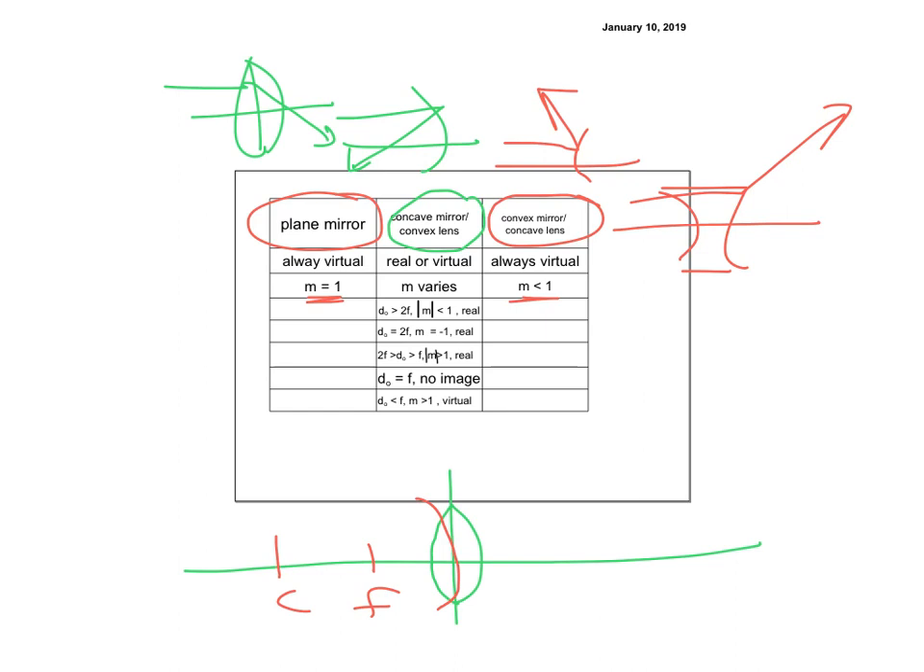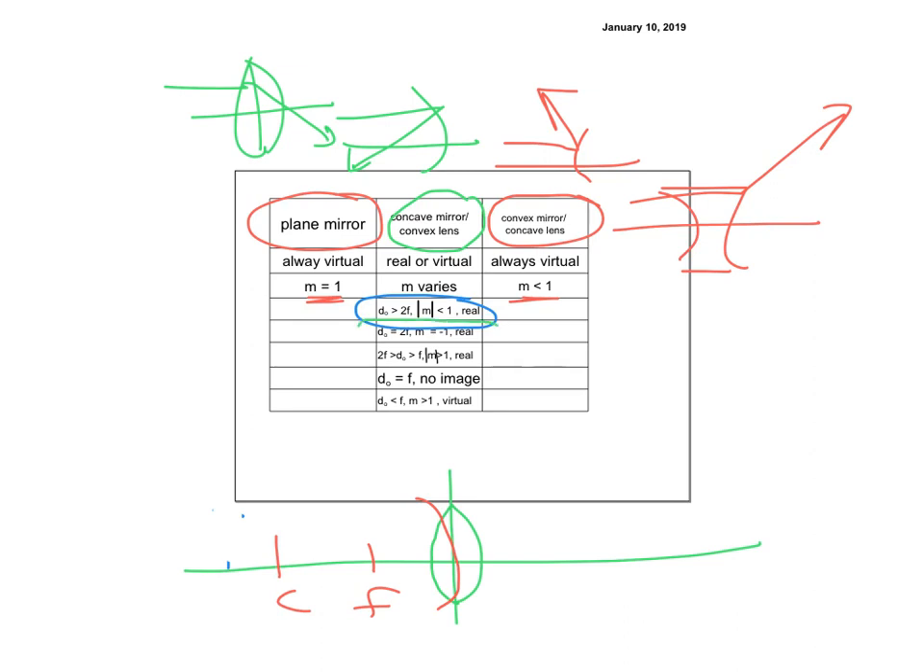If the object is over here, the absolute value of m is going to be less than 1. It's going to be tiny, it's demagnified, and it's going to be real. So the m is actually going to be negative. As I said, the absolute value is going to be less than 1. If we get rid of this and go to the next one,